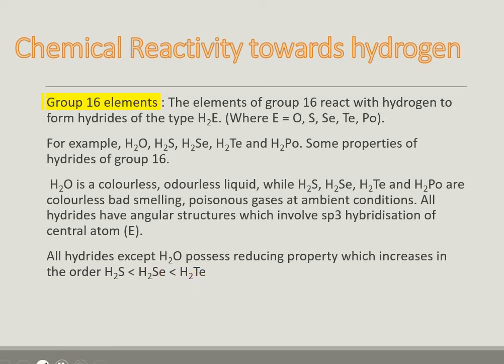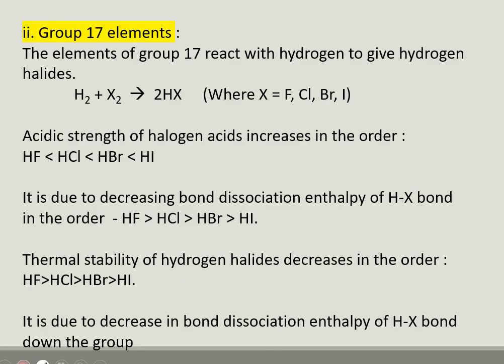Now, the chemical reactivity of another group, group 17. Elements of group 17 react with hydrogen to give hydrogen halides, and the general formula is HX, where X represents the halogen atom. It could be fluorine, chlorine, bromine, iodine. This is the order of acidic strength of halogen acids: HI is the strongest and HF is the weakest.